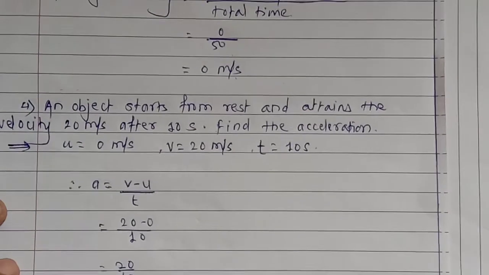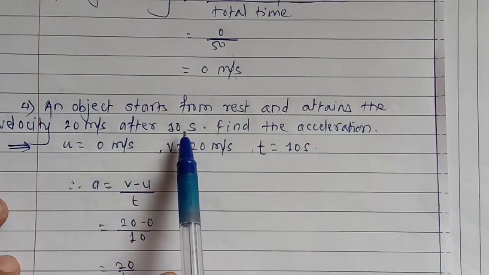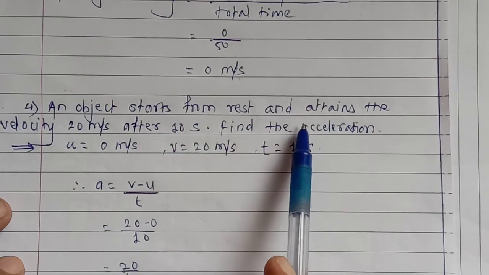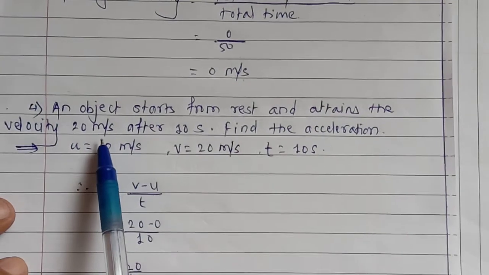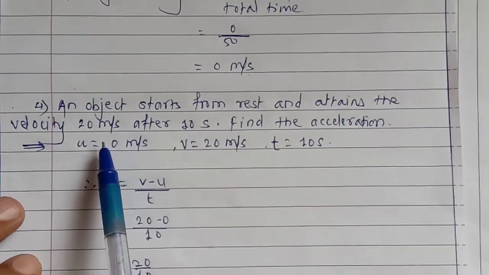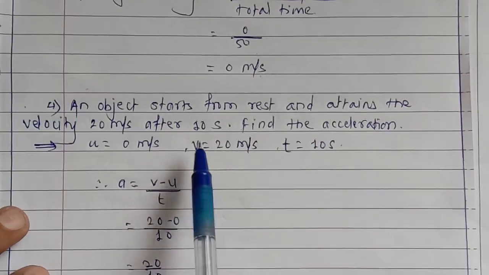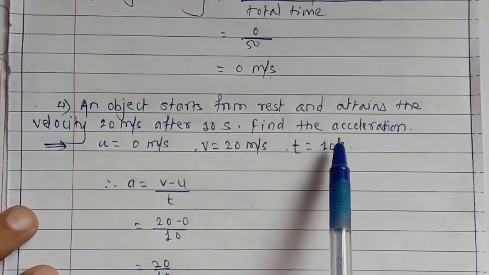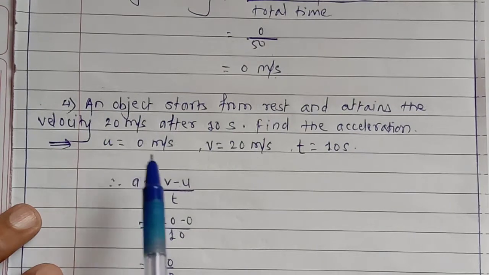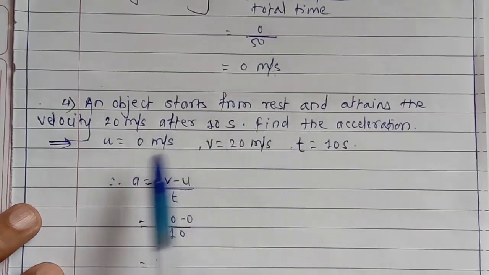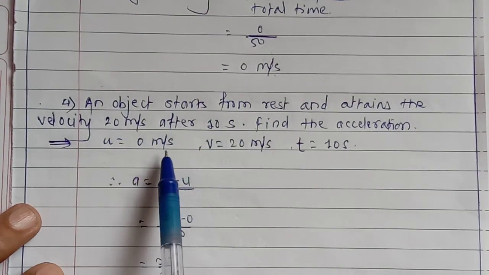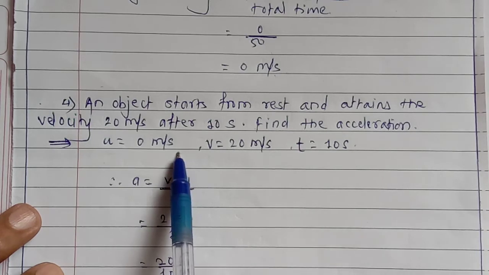Next problem. An object starts from rest and attains the velocity 20 meters per second after 10 seconds. Find the acceleration. As the object starts from rest, its initial velocity u is 0 meters per second.